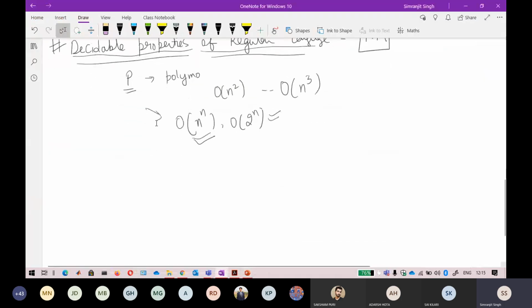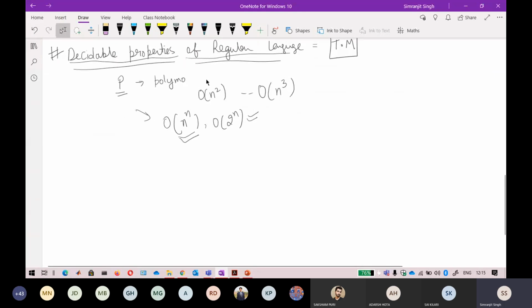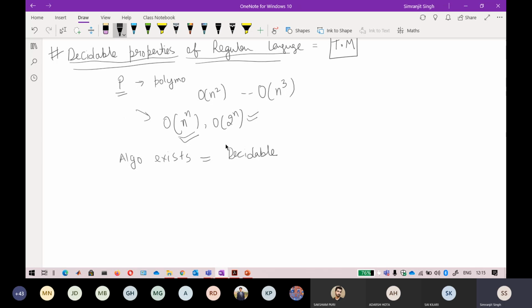It is just asking whether it is solvable. Is there an algorithm that exists? If an algorithm exists, then the problem is decidable. That is a very simple meaning of decidable. If no algorithm exists to identify something, that problem is not decidable. I have just oversimplified the concept of the decidable property.